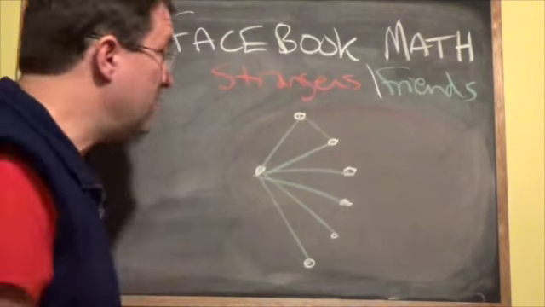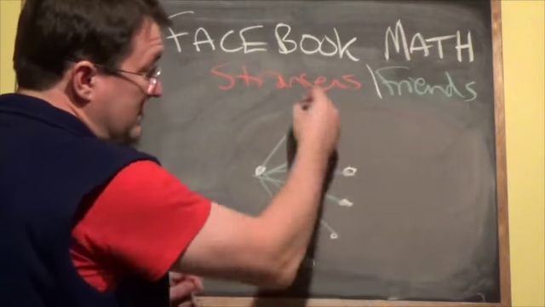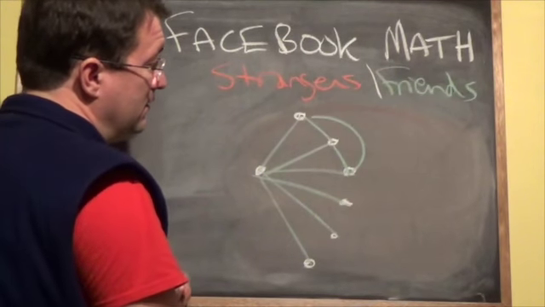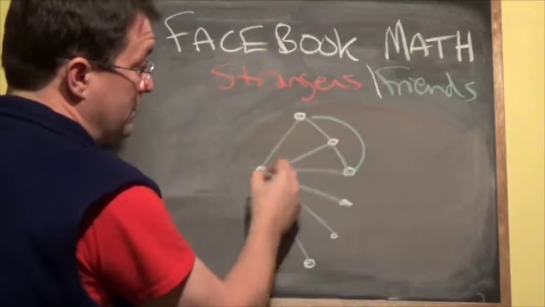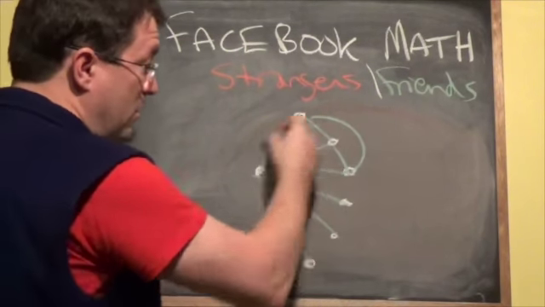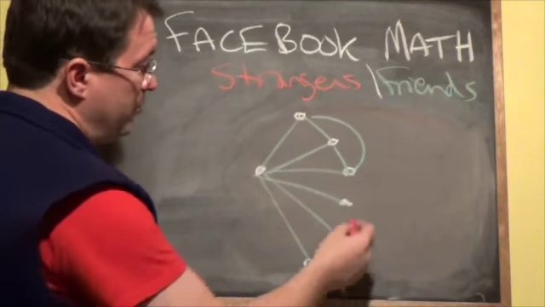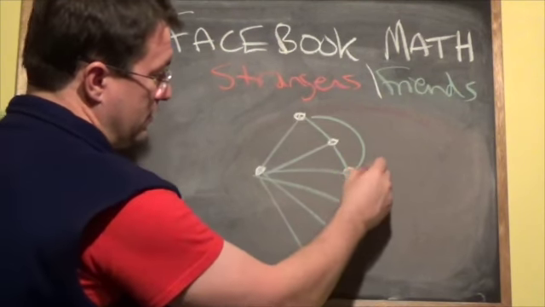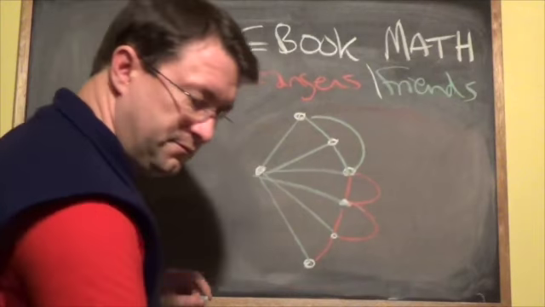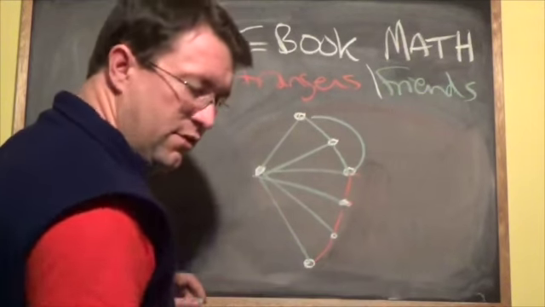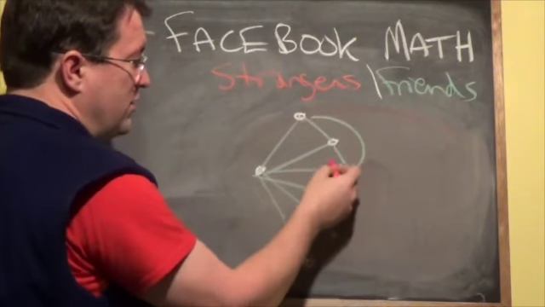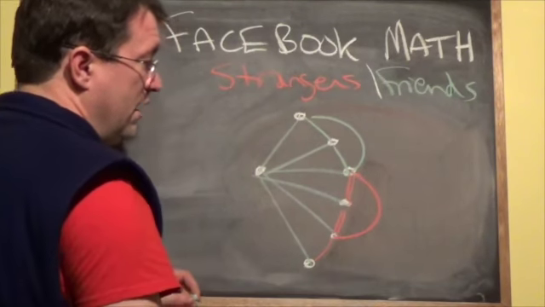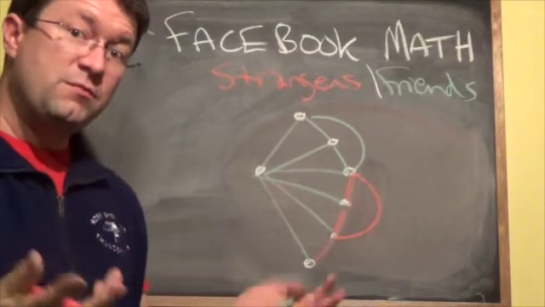So out of these 6 that I'm connected to, either there's going to be 3 that know each other, and because they know me, there's this group of 4 that are all connected, or there's going to be 3 out here that aren't connected to each other at all, and those are my 3 mutual strangers.